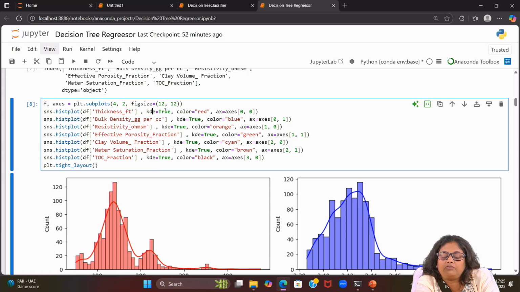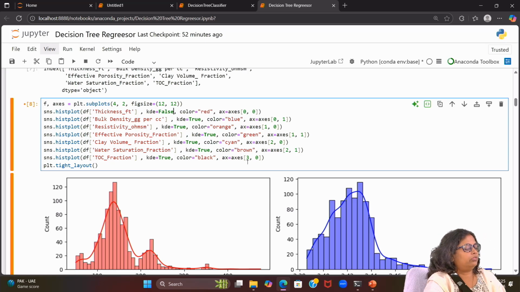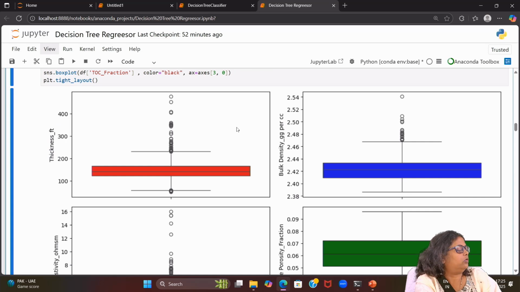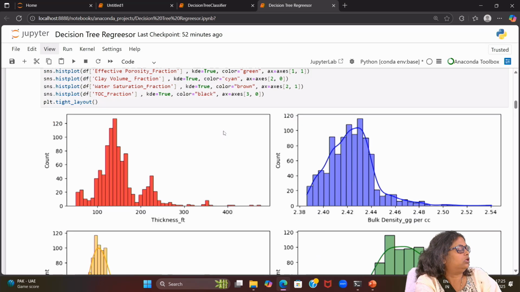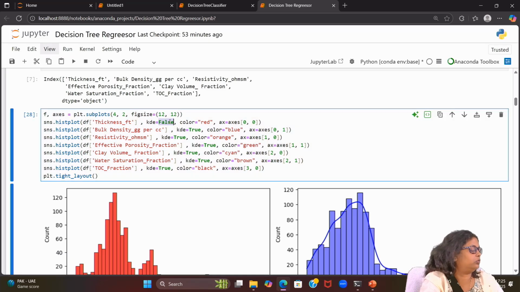If you make it false, you will see, let me make it false. So that's the first one, your thickness fit. Just see now, here the KDE distribution has gone, so make it true.